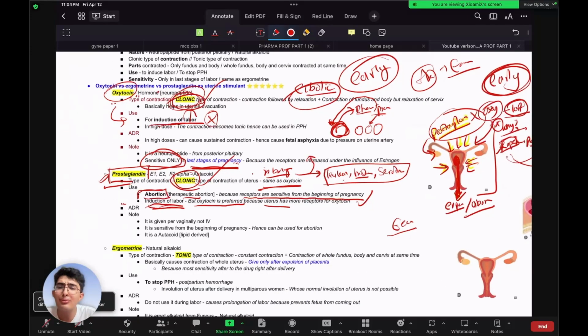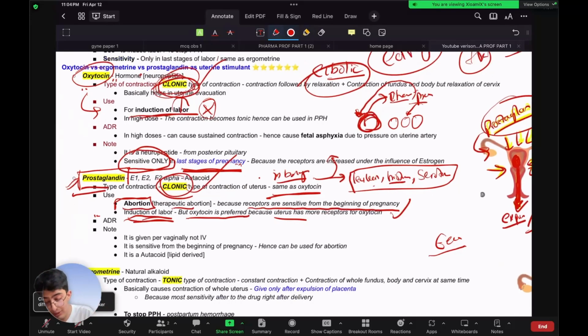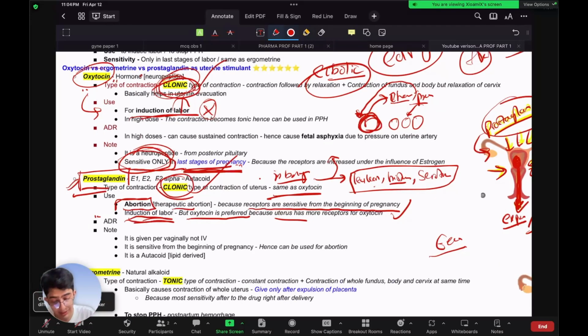Why? Because when do we do induction of labor? Labor or normal delivery happens at the end of the pregnancy, right? After 40 weeks or after 9 months. And at the later stages of pregnancy, which receptors will be more? We know that oxytocin receptors are more in the later stages of pregnancy. So even though prostaglandin can be used for induction of labor, oxytocin is the drug of choice for induction of labor. Why? Because at the end stages of pregnancy, the oxytocin receptors are more than prostaglandin receptors.